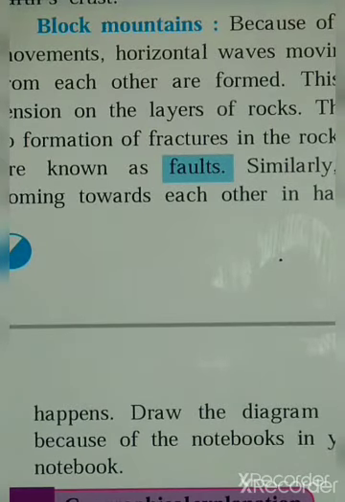For this type of mountains, we may cite the examples of the Black Forest Mountains and the Meghalaya Plateau in India, which are formed because of these kinds of land movement.